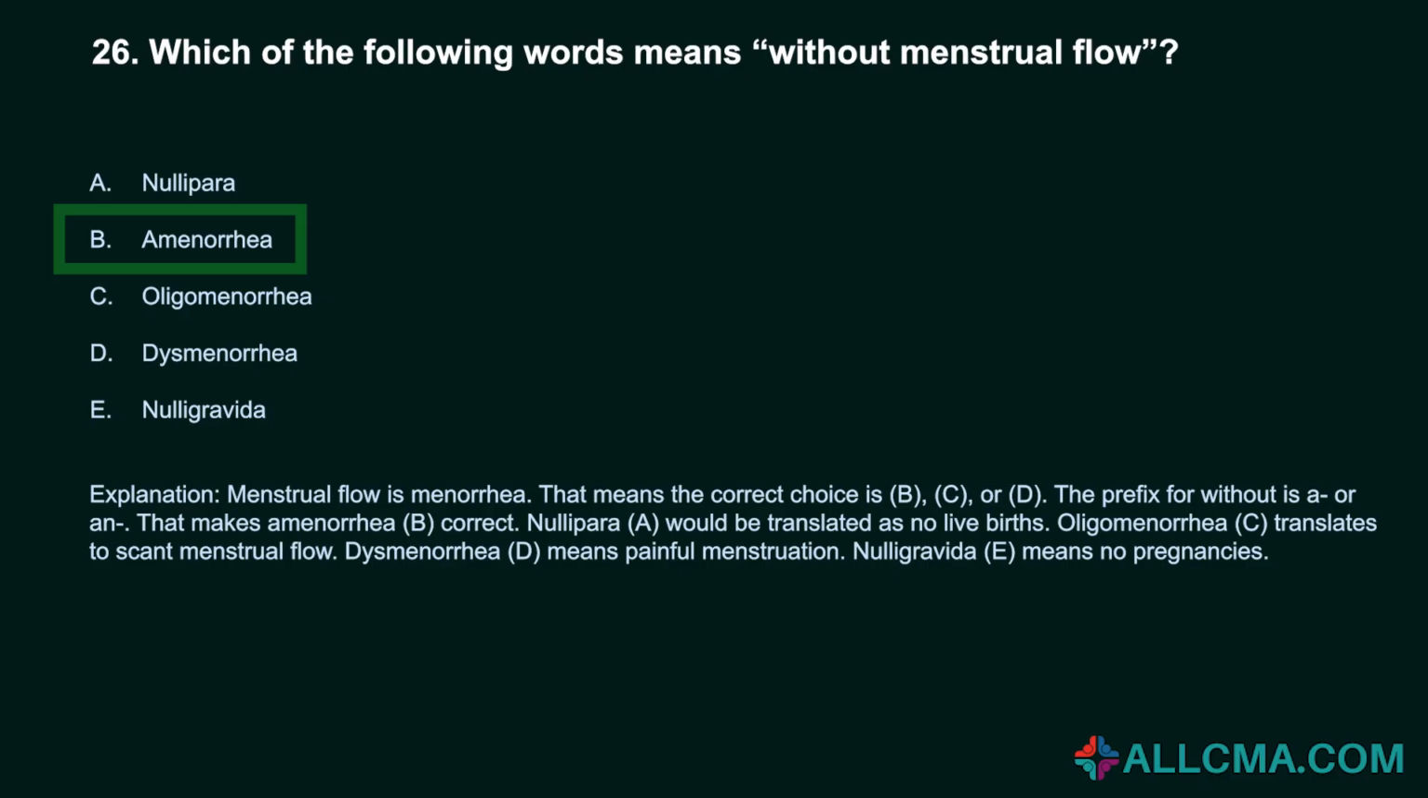Nulliparous, A, would be translated as no live births. Oligomenorrhea, C, translates to scant menstrual flow. Dysmenorrhea, D, means painful menstruation. Nulligravida, E, means no pregnancies.